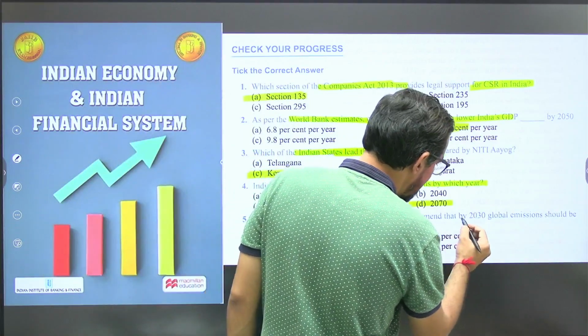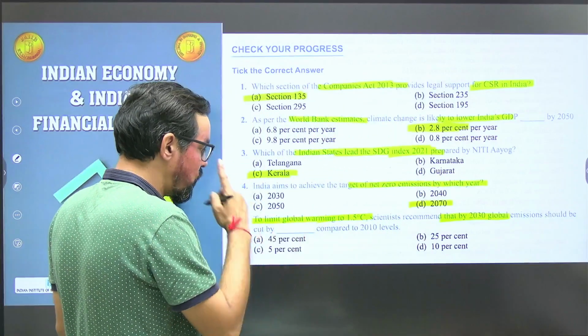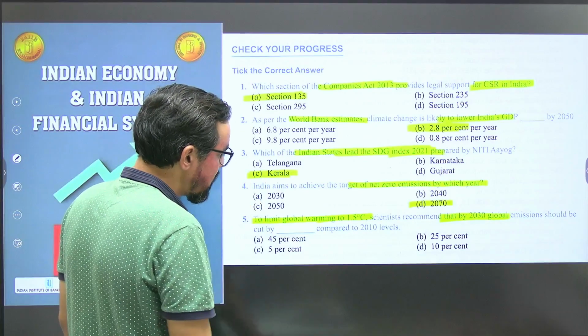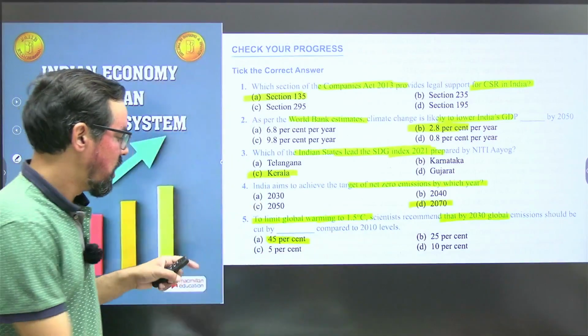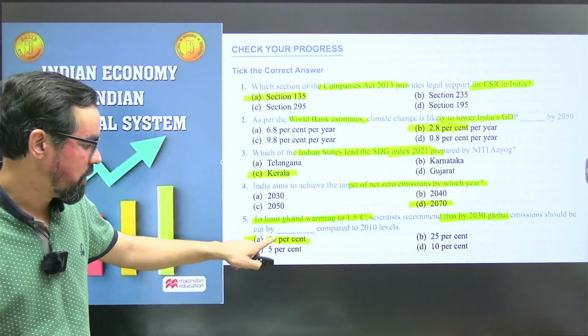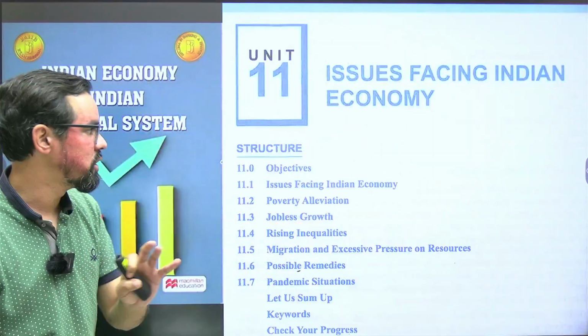Scientists recommend that by 2030 global emissions should be cut by what percentage compared to the 2010 level? I guess 45%. You can go through this question. I'm a little bit doubtful between 45% and 25%, so you can cross check this one.